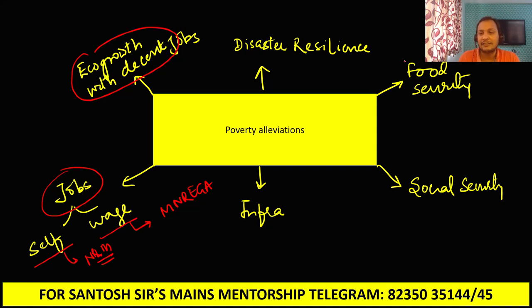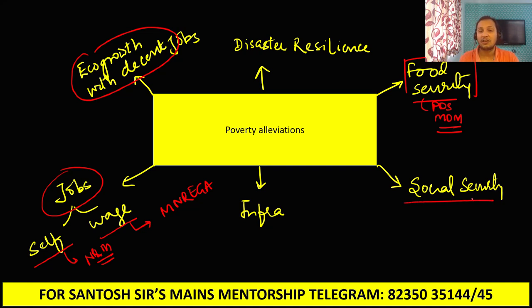Next, guys, government is giving food. Guys, food security is a very important aspect of poverty alleviation, because for poor people majority of their income goes into accessing food. So guys, you can see the question was how to defeat this malnutrition poverty vicious cycle. So guys, when we defeat the poverty through food security, maybe through PDS, maybe through midday meal, we are able to alleviate poverty. At the same time, we are able to also attack malnutrition.